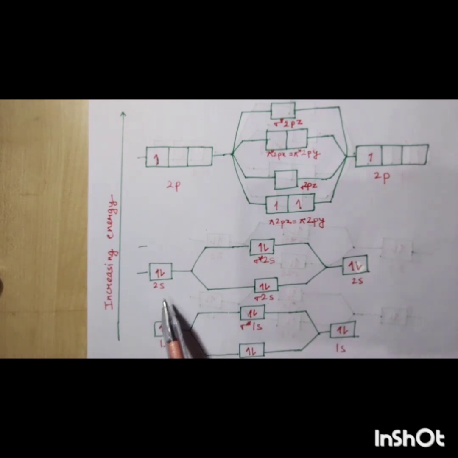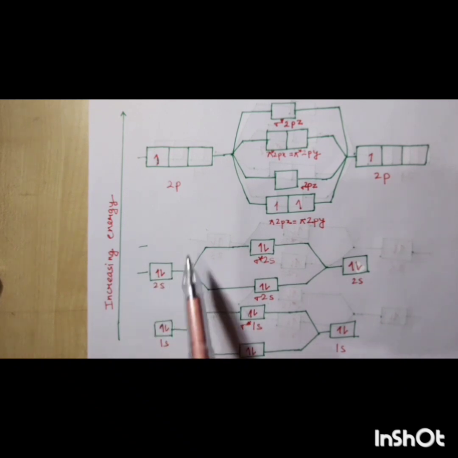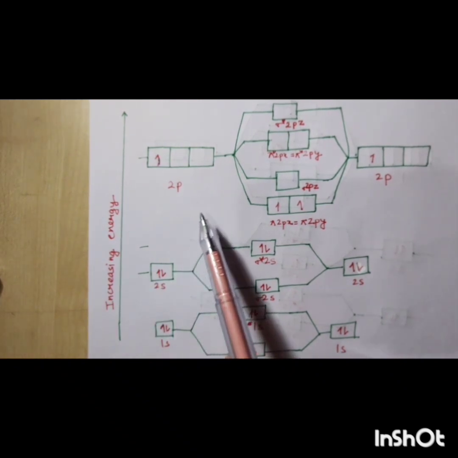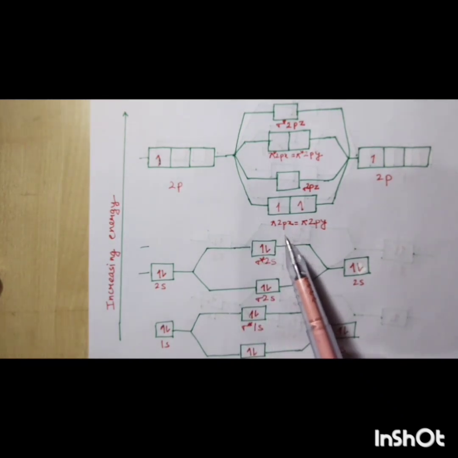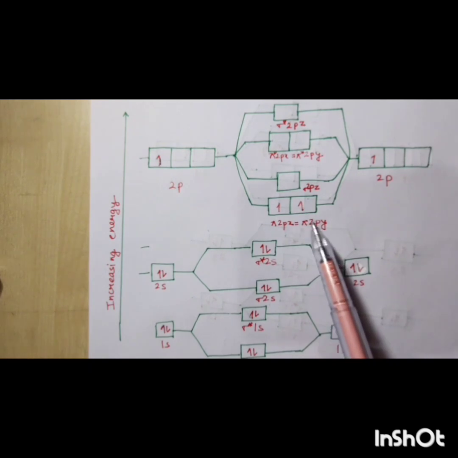In the case of 2p, as you have written, pi 2px and pi 2py both have 1 electron, so here 1 electron is represented.